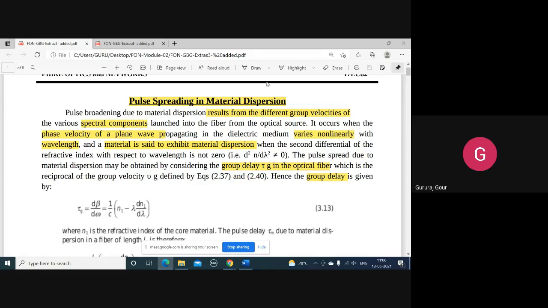Here you can see the plane wave marked. This plane wave is propagating throughout the length of the optical fiber.